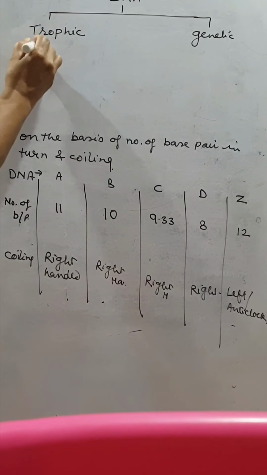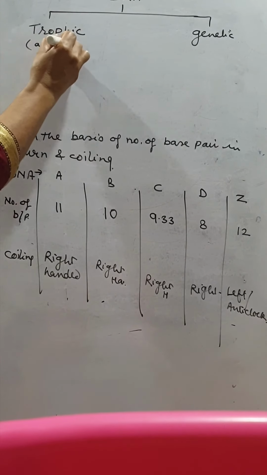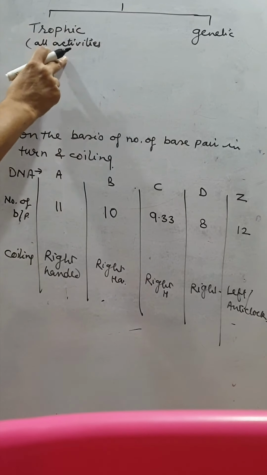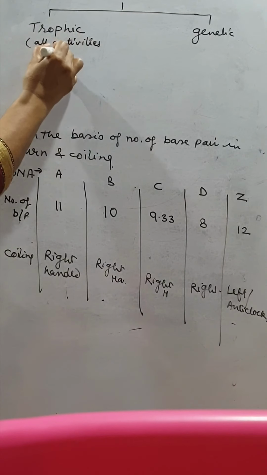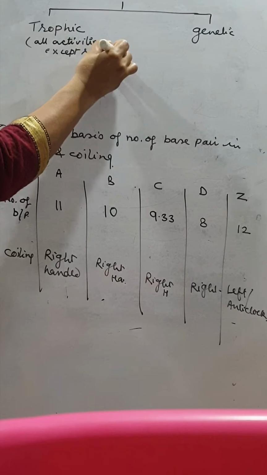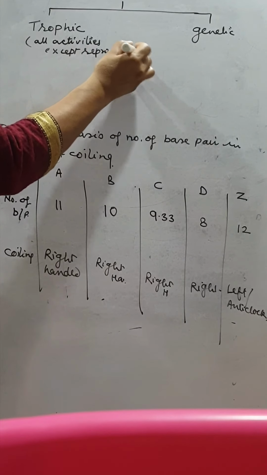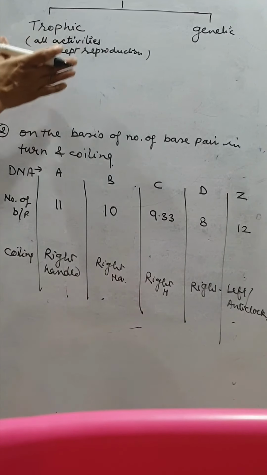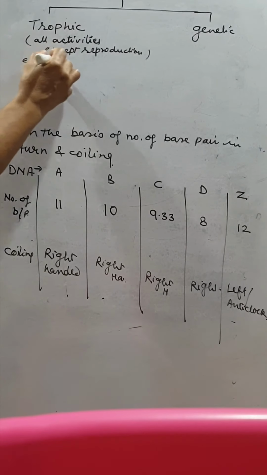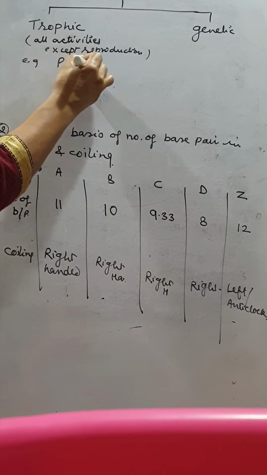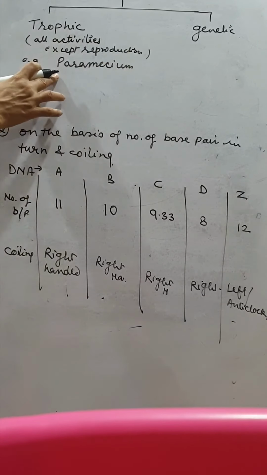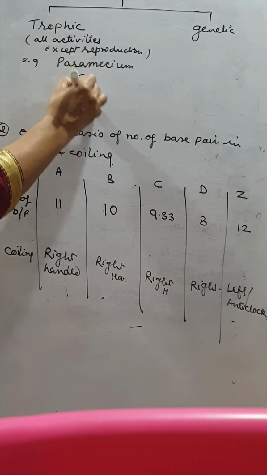The trophic DNA controls all activities of the organism except reproduction. Except reproduction, it controls all the activities of the organism. For example, as we see in the paramecium. The paramecium is a protist.